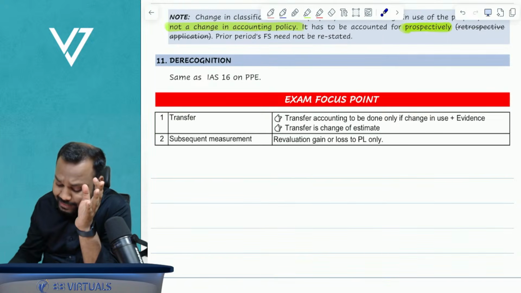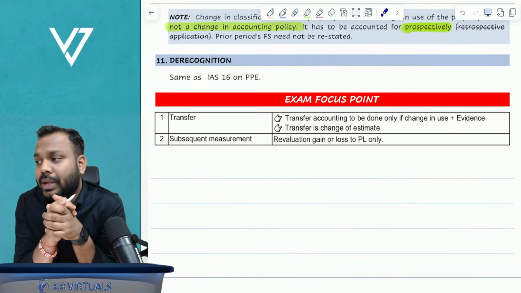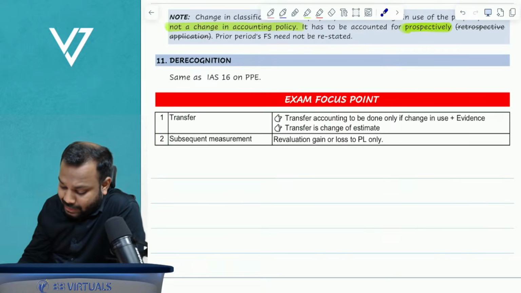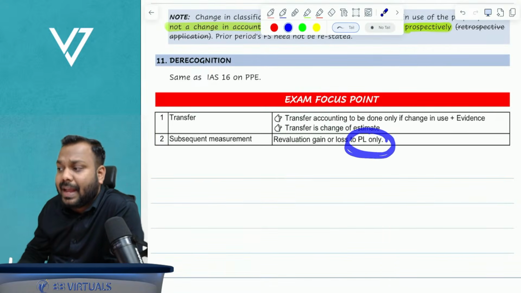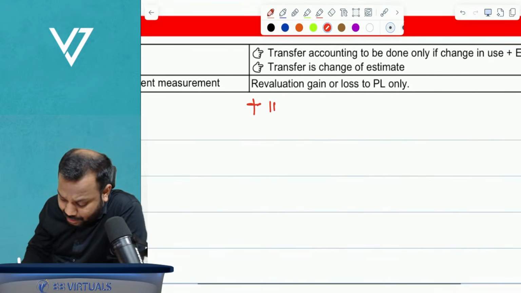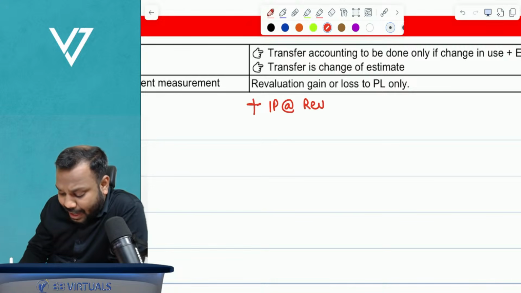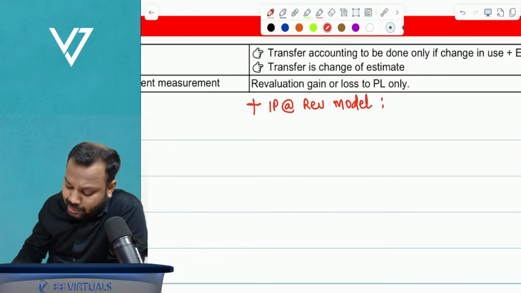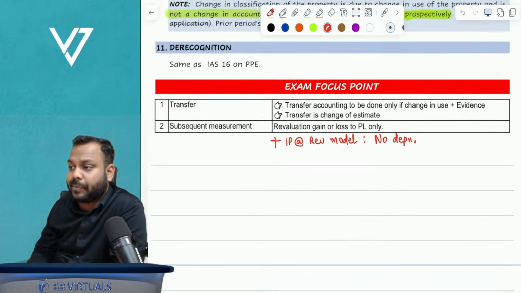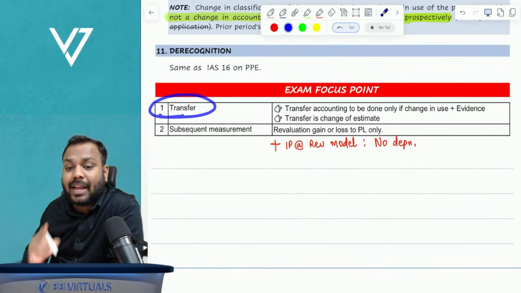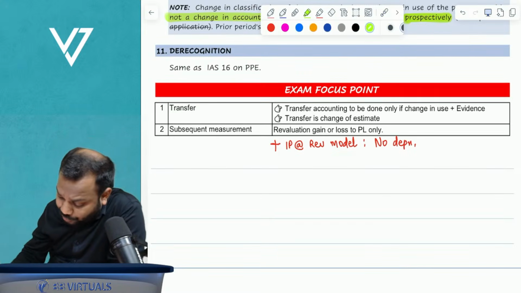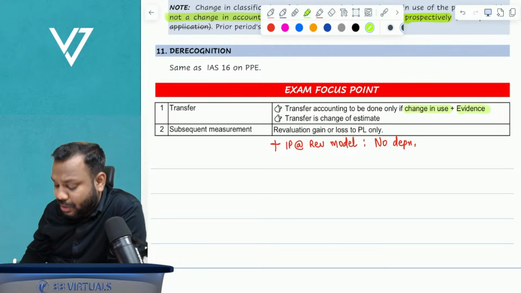I believe it is very much clear to all of you. Now, exam focus point, the mistakes which you can do in the exam. In subsequent measurement, always remember that the revaluation gain or loss will go to P and L only. One more point, if the investment property is at revaluation model, always remember no depreciation has to be charged. Transfer accounting has to be applied when there is a change of use, plus there is evidence supporting the change of use.